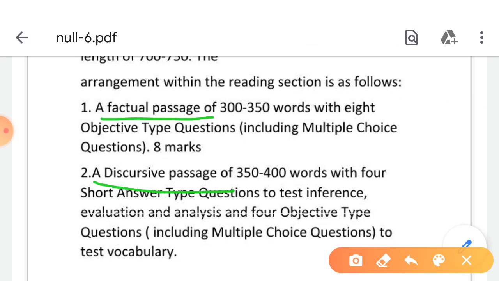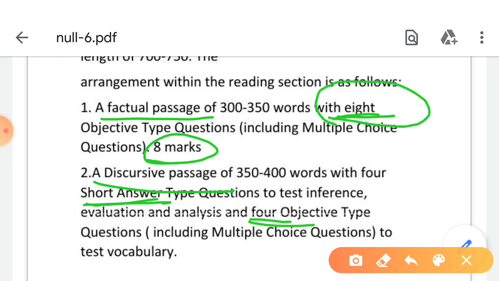The factual passage will have 8 objective type questions, each carrying 1 mark. Multiple choice questions can be there. So 8 marks for the factual passage with 8 objective type questions. And the discursive passage will have short answer type questions, where you have to write, and also 4 objective type questions. So here will be 8 objective type questions, and here will be 4 short answers and 4 objective type.